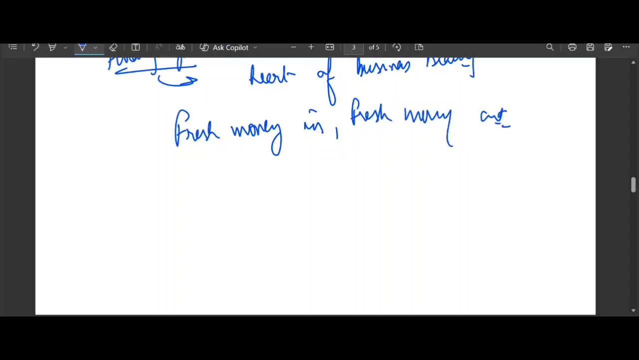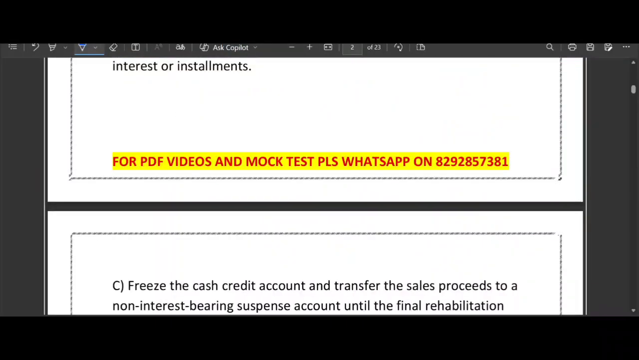The bank must allow the borrower to withdraw those fresh sale proceeds to pay for raw material and wages. They are strictly forbidden from snatching this specific money to get old dues. We want to keep the unit a going concern. You're not familiar with this word, going concern. Now let's look at the options they have provided.